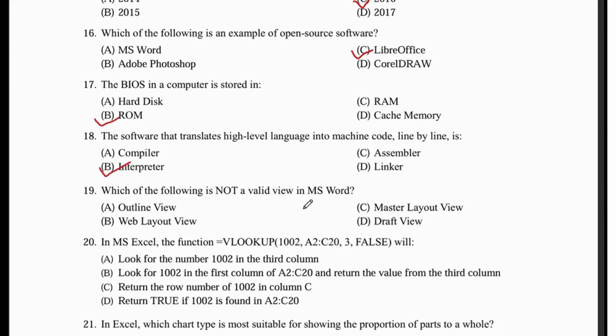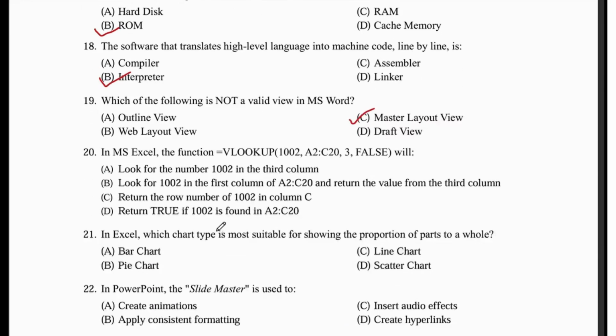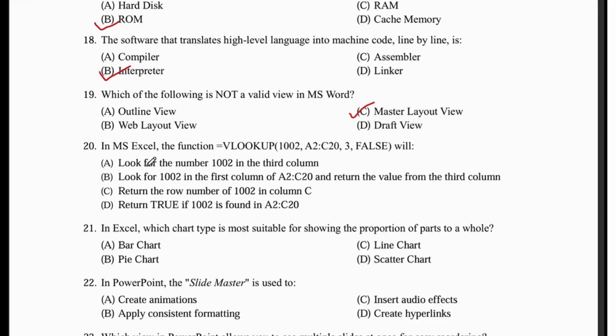Which of the following is not a valid view in MS Word? Master layout view. In MS Excel, the function =VLOOKUP(1002, A:C, 3, FALSE) will look for 1002 in the first column and return the value from the third column.